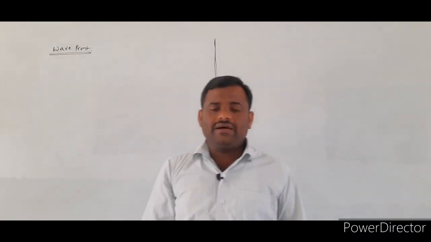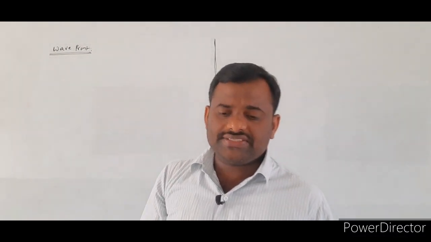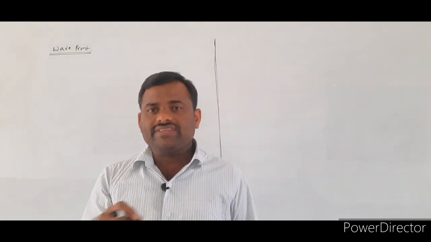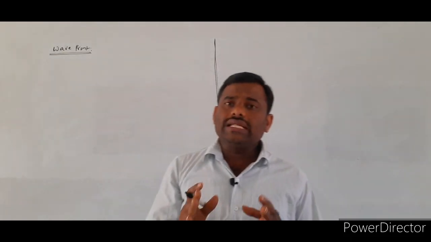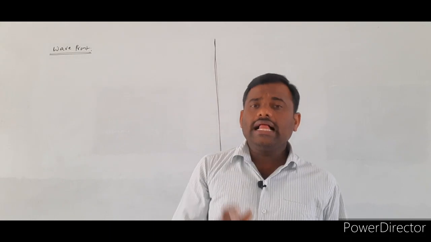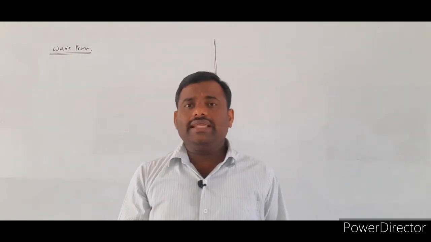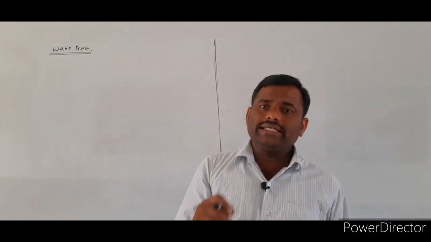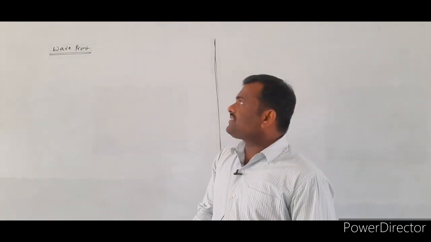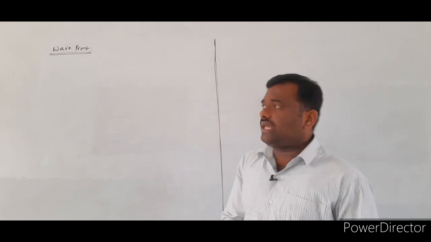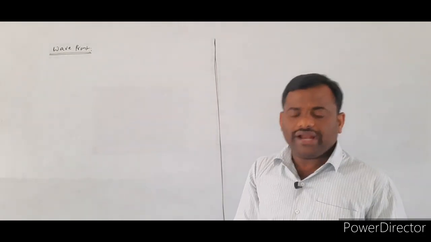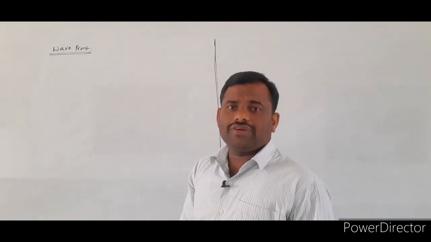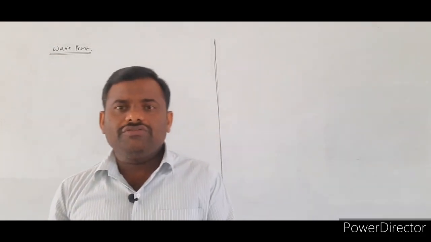In the last class, we completed the introduction part of wave optics and also discussed some theories of light. The first one is Newton's corpuscular theory. The second one is Huygens' wave theory of light. The third one is Maxwell's electromagnetic theory and the last one is the quantum theory of light. In today's lecture, we are going to discuss the wavefront concept. So, what is the wavefront and how can we define it?